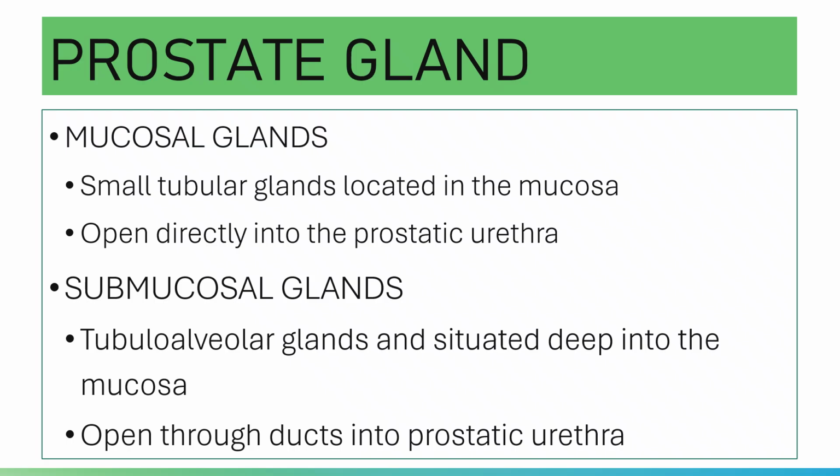Your prostate gland has mucosal glands and submucosal glands. Your mucosal glands are small tubular glands located in the mucosa, and they open directly into the prostatic urethra. Your submucosal glands are situated deeper than the mucosa and they open through ducts into the prostatic urethra. So, submucosal glands have ducts, while mucosal glands open directly into the prostatic urethra.